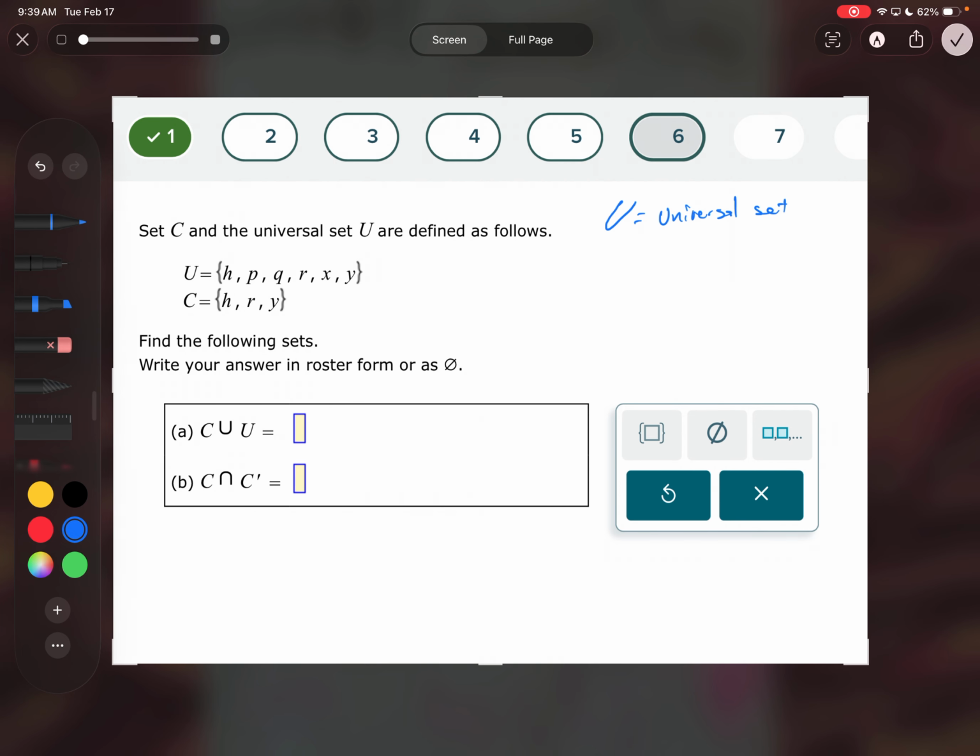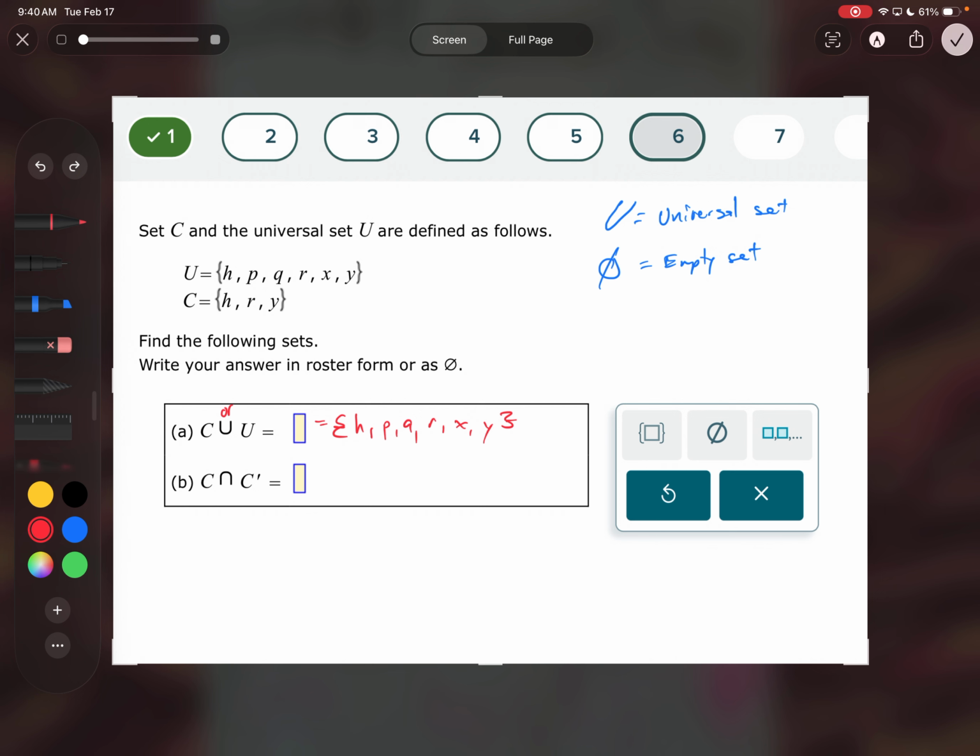So when I do this one right here, it's C or the universal set. So I'm looking at anything in this one or this one. So I combine them, I bring them together. It's actually just going to be the universal set. It's going to be H, P, Q, R, X, Y. Everything that's, it's anything here or here. Okay. When we lectured over this, there was a couple like shortcuts that I showed you, but you do not have to know those. You can just think through these.